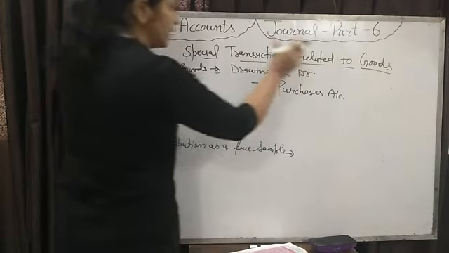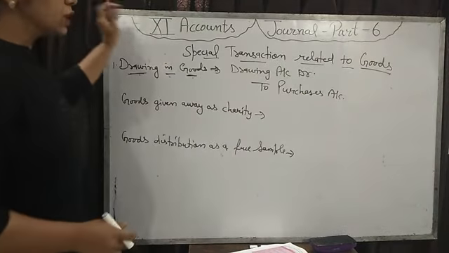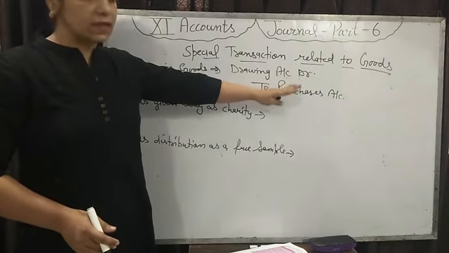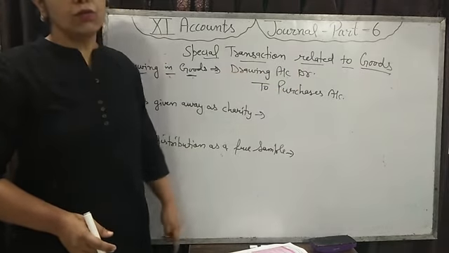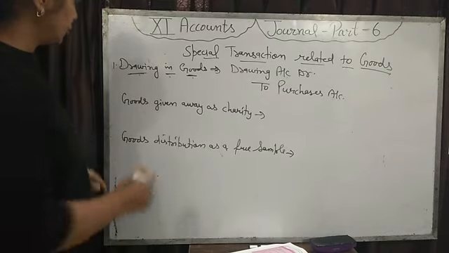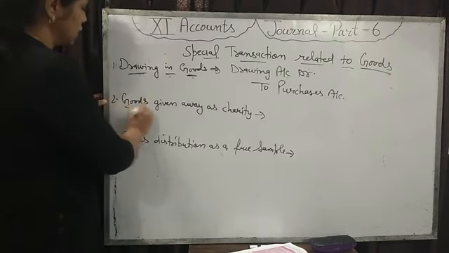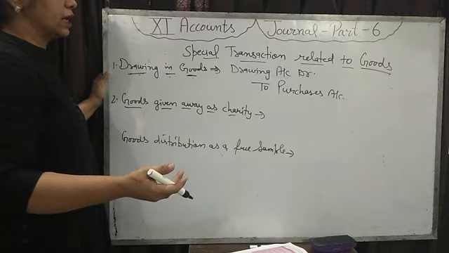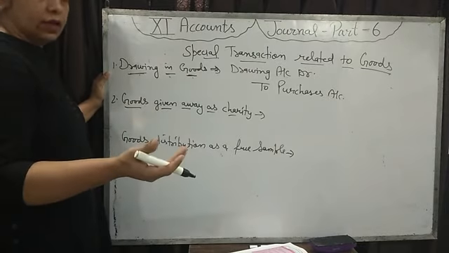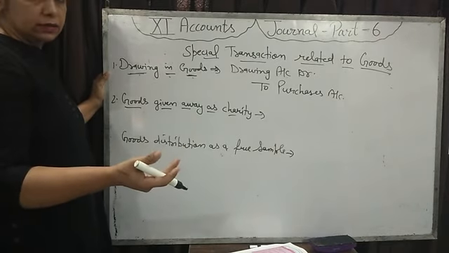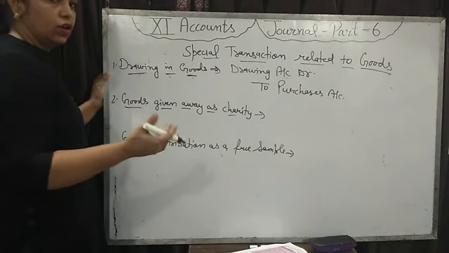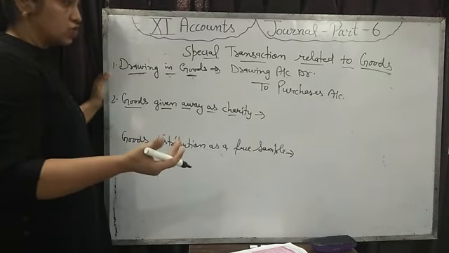Okay? When any businessman uses the goods of the business for any other purpose instead of sale, then purchases account will be credit. Same like this, goods given away as charity. Sometimes a businessman gives clothes to any needy person or any orphans as a charity.